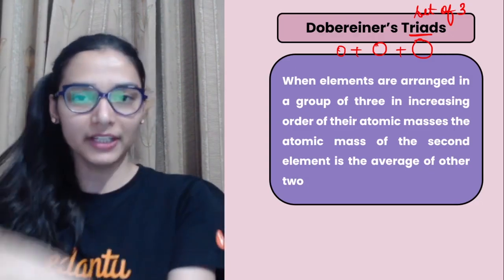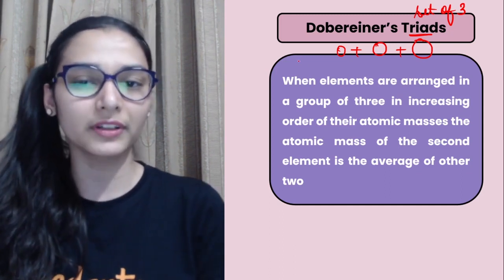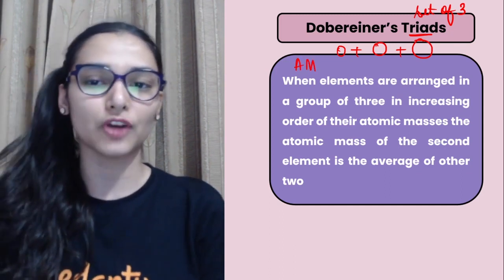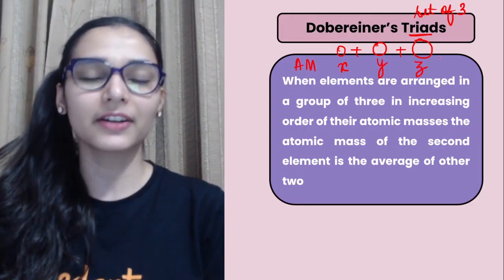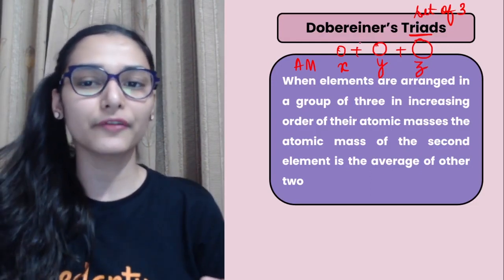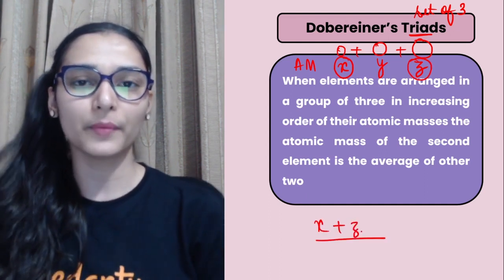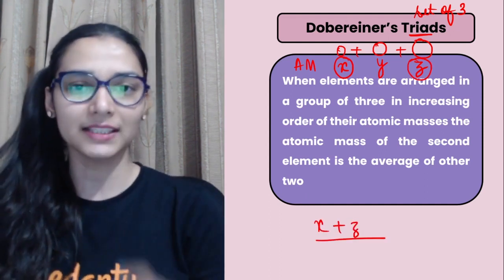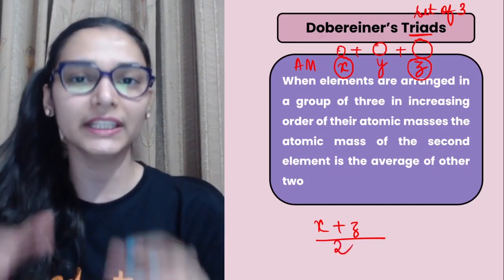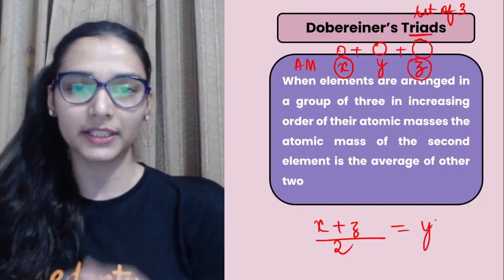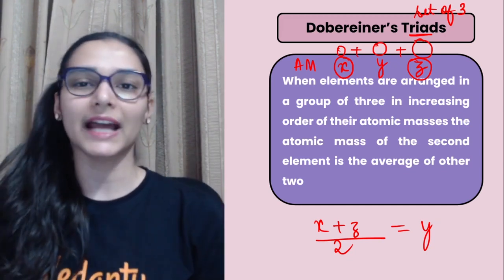Once he arranged the elements in this order, he said that if you take the average of the atomic masses, let's say the atomic mass of the first element is X, of the second it's Y, and of the third it's Z. If you take the average of the atomic masses of the first and third elements, that is X plus Z divided by 2, it will come out roughly equal to the atomic mass of the middle element, here Y. So this was very simple, but there were again certain limitations.